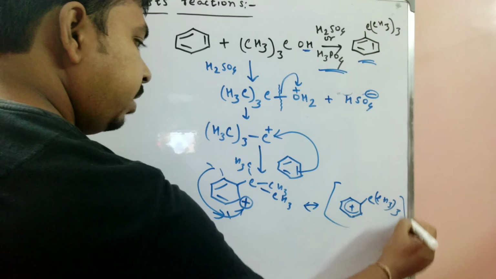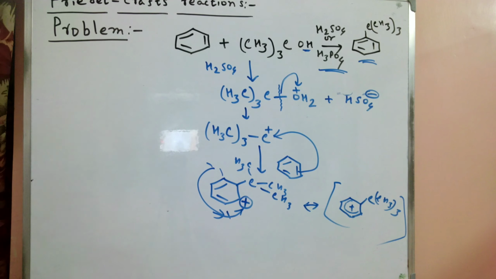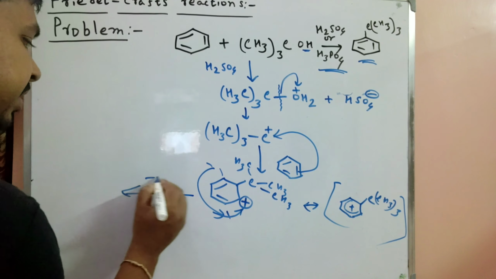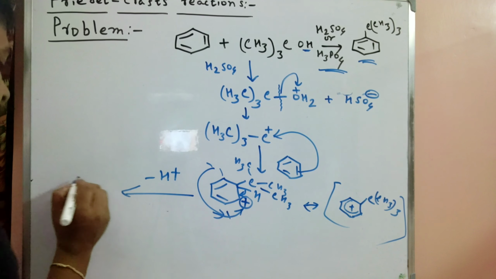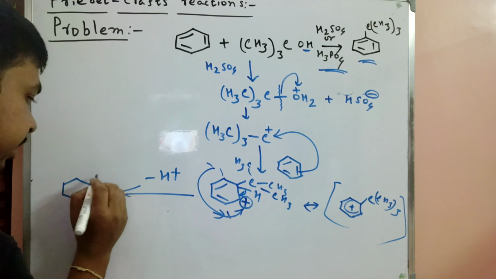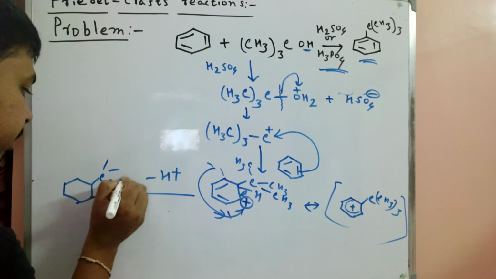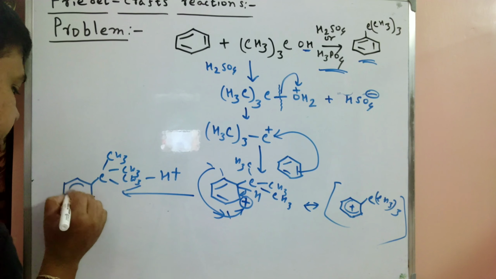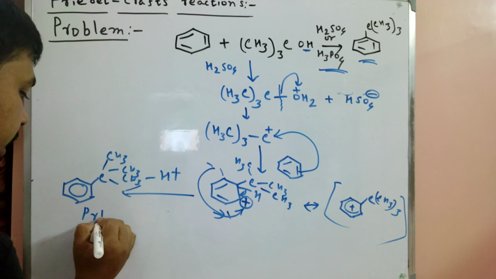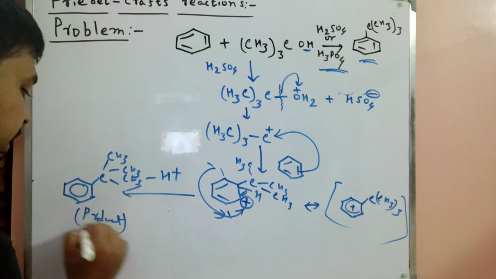So this is the Wheland intermediate, the sigma complex formation, and the second step is the removal of H plus. So this H plus is removed here and forms the product, CH3, and the system becomes aromatic. So our problem is solved, that is the product.